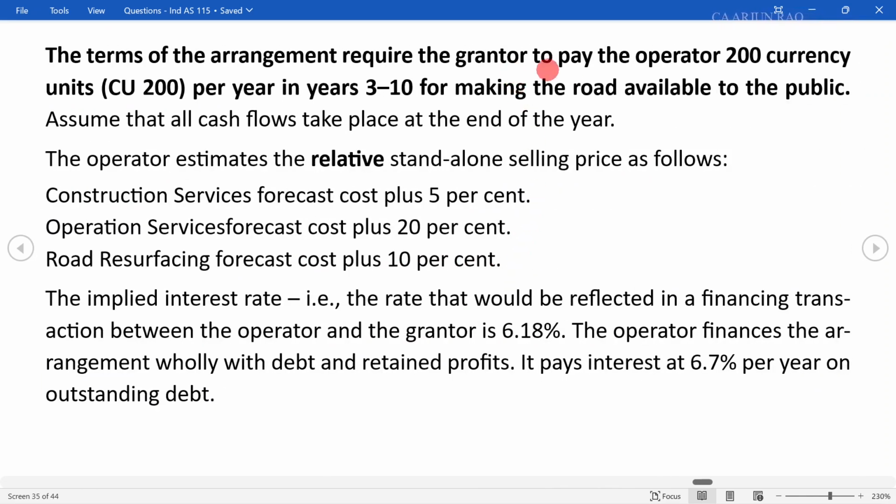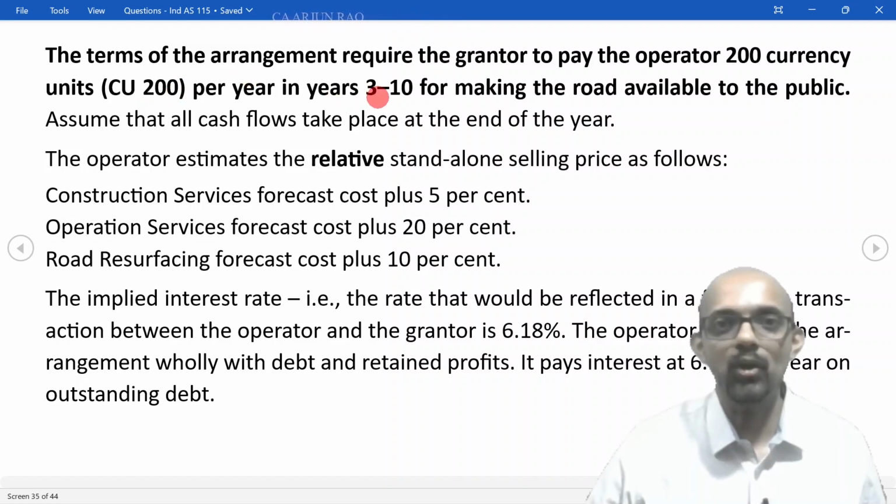the grantor will pay the operator only in the years 3 to 10. It doesn't pay the operator anything in years 1 and 2. So the currency units of 200 per year payable in years 3 to 10 is nothing but the promised consideration promised by the grantor. It needs to be examined whether there is a significant financing component.